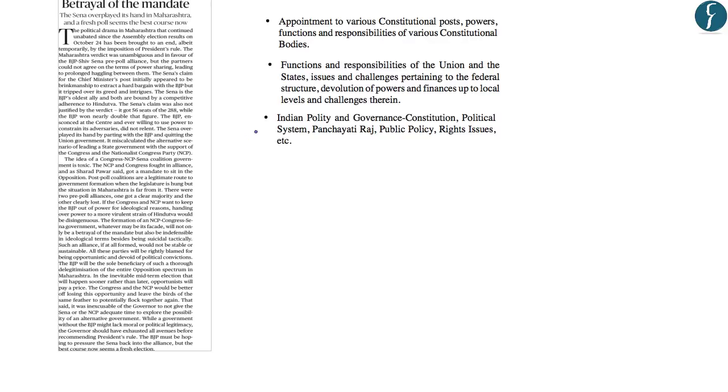As far as the prelims syllabus is concerned, it gets covered under Indian polity, governance, constitution, political system. As far as the main syllabus is concerned, it gets covered under GS2 under the headings appointment to various constitutional posts, powers. So the post of governor is a constitutional post and we also need to be aware of its powers, functions and responsibility in order to judge whether the governors are carrying out their responsibilities correctly or not.